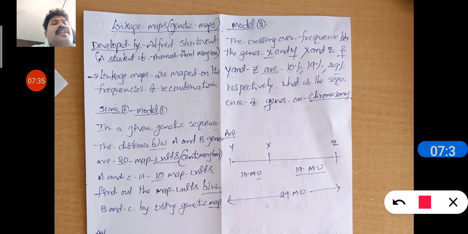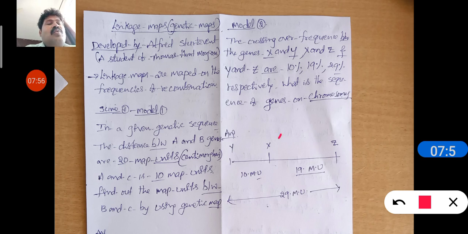What is the sequence of genes on the chromosome? In this given model, the crossing over frequencies for X and Y, X and Z, Y and Z are 10%, 19%, 29%.